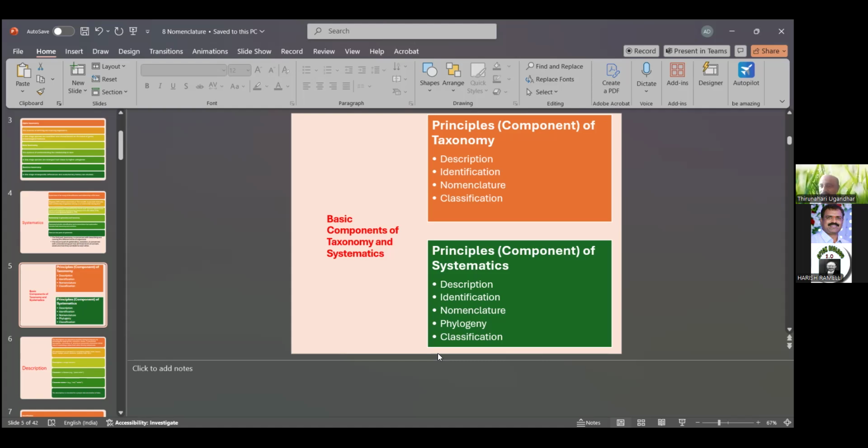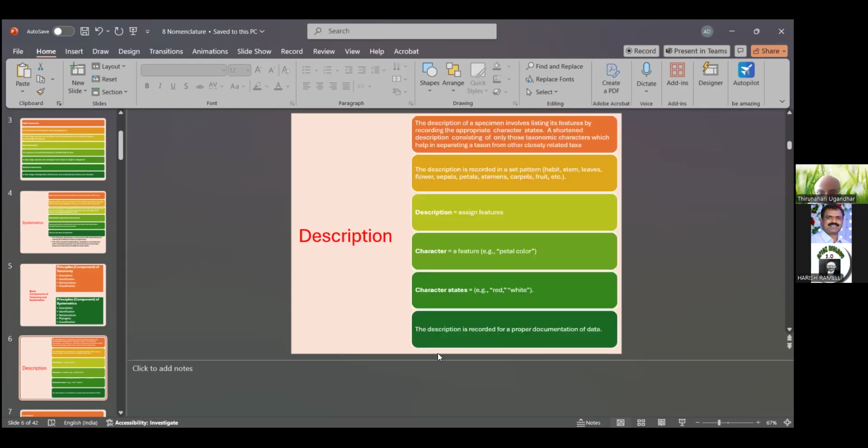Phylogeny means arrangement from primitive to advanced, or lower organisms to higher organisms, and after arranging, classifying the plants. That is called systematics. So these are the basic components of taxonomy and systematics.